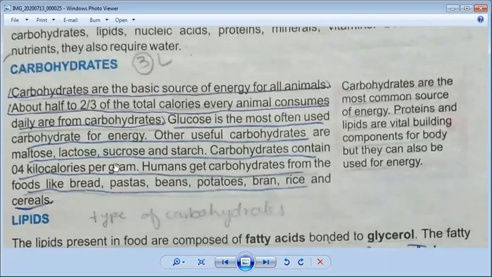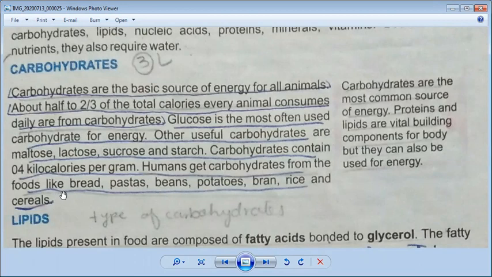Carbohydrates contain 4 kilocalories per gram. Underline this in your book. This is very important for your MCQ. How many kilocalories do we get from carbohydrates? We get 4 kilocalories per gram from carbohydrates.